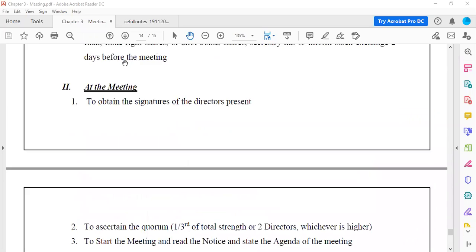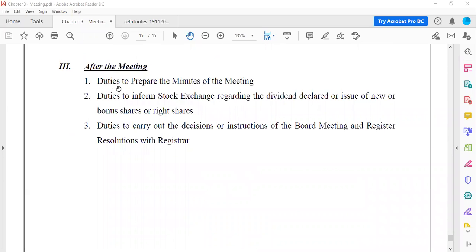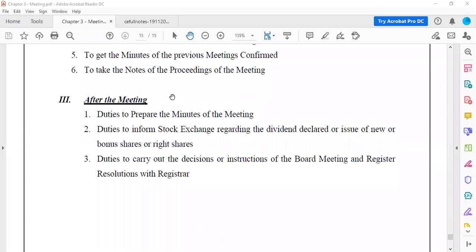Now, coming to after the meeting, there are certain duties that have to be done by the company secretary. The first and foremost is the preparation of minutes. Whatever had happened in the board meeting, they are supposed to prepare the summary of all of them. So that will be the preparation of board meeting minutes of the meeting. Now, these minutes of the meeting have to be carefully and safely preserved, because in the next board meeting we are going to refer to them. So that is, after the meeting, the first duty.